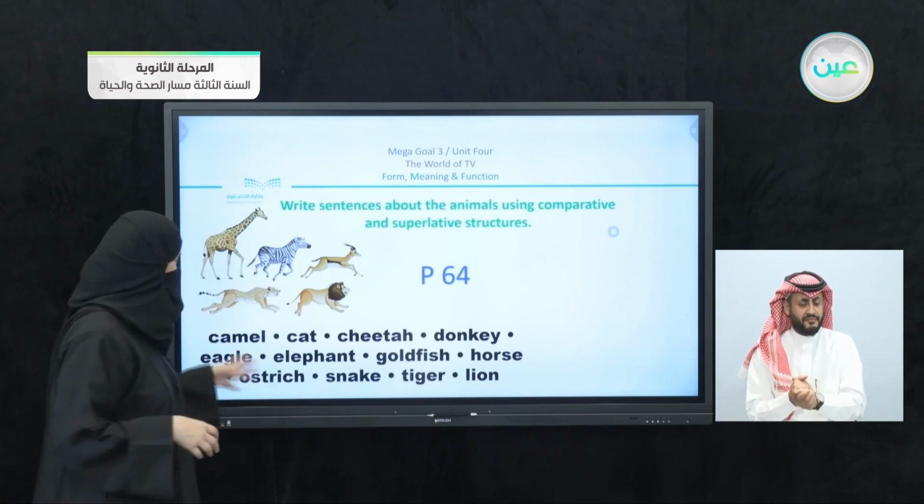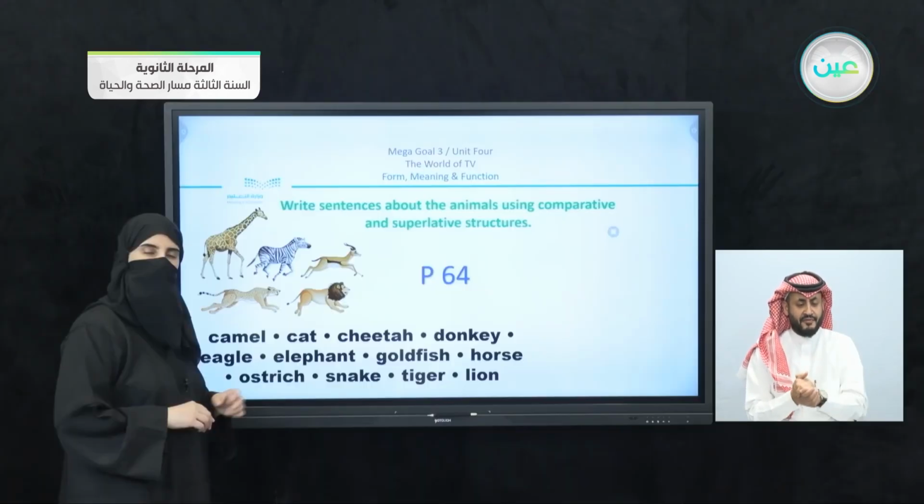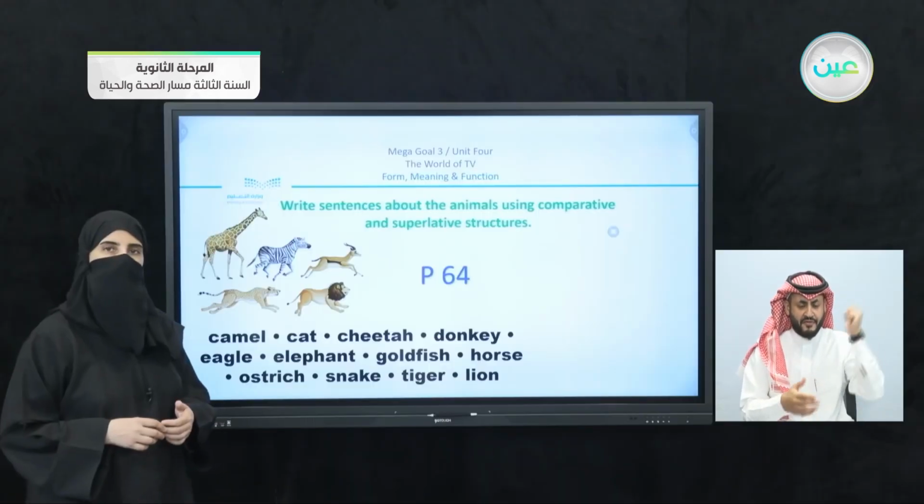For example, we have here the animals. We can say that there is the camel, we have here cat, cheetah, donkey, eagle, elephant, goldfish, horse, ostrich, snake, tiger, and lion, and of course much more.